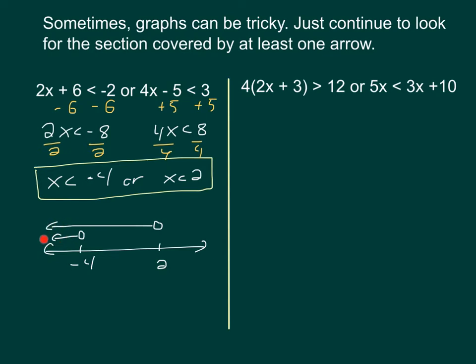The numbers to the left here, to the left of -4, numbers like -5, -20, etc., actually have two arrows. That means that they'd satisfy both inequalities. That's okay. We're allowed to satisfy both if the word is OR. So what we'd want to do is finalize this by only selecting the part of the number line that is covered by at least one arrow. And that would be everything not only to the left of -4, but also between -4 and 2.